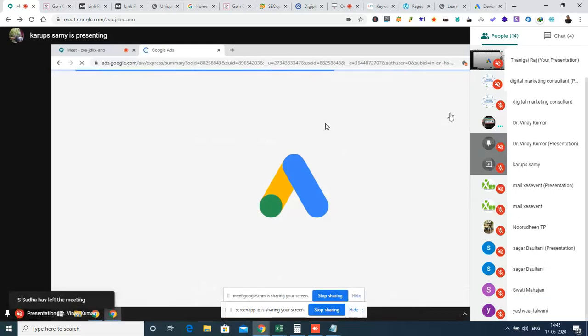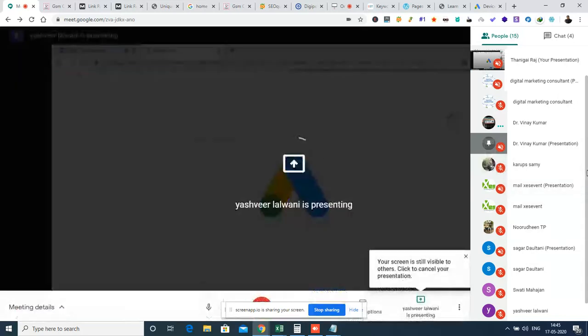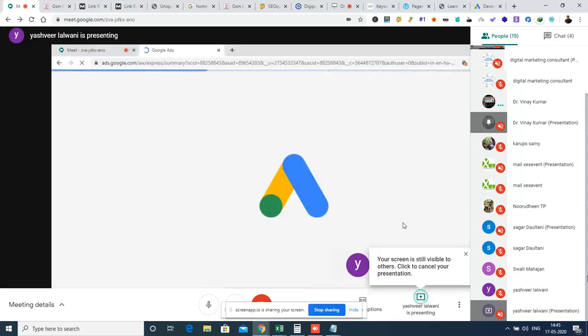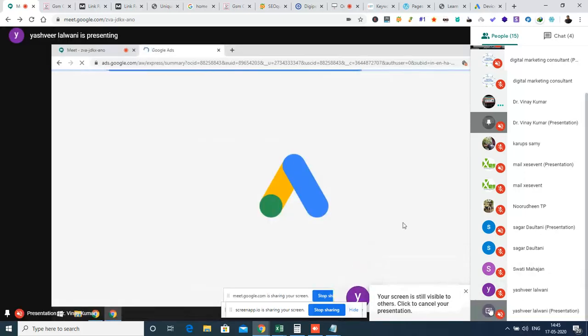So I can see Kishore, Dr. Vinay, and I think Ani. Nuruddin is yet to do it, and Sagar is ready, and Yashvir Lalwani, I think he is ready.